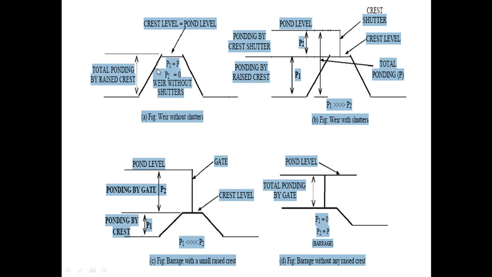The next figure B, weir with shutter. Also, crest shutters are provided. Crest shutters are steel gates or wood gates which are installed at the top of the weir or crest level to ensure extra ponding of water